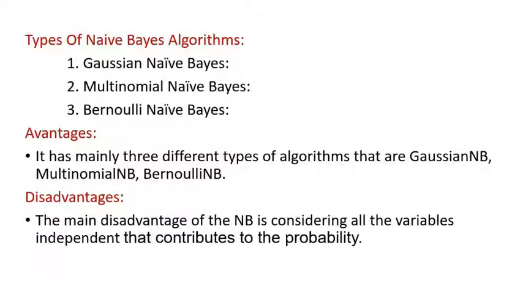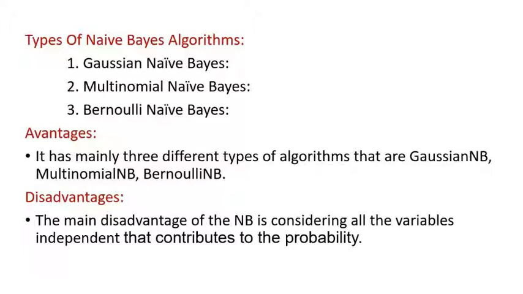This is often known as zero frequency. To solve this, we can use a smoothing technique. One of the simplest smoothing techniques is called Laplace estimation.